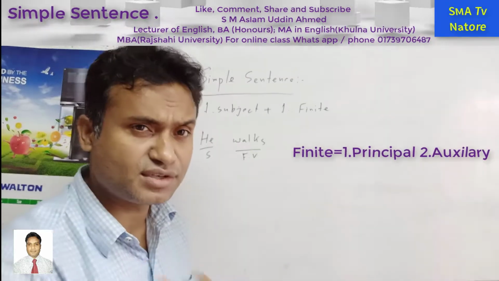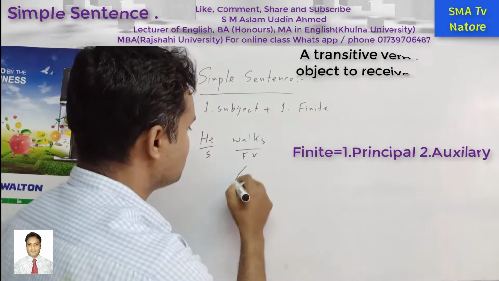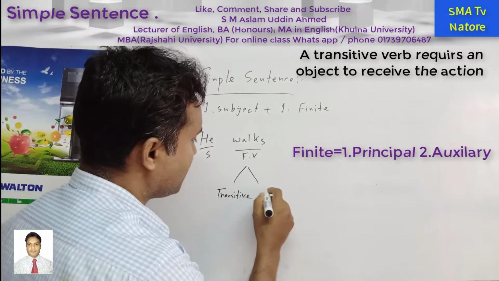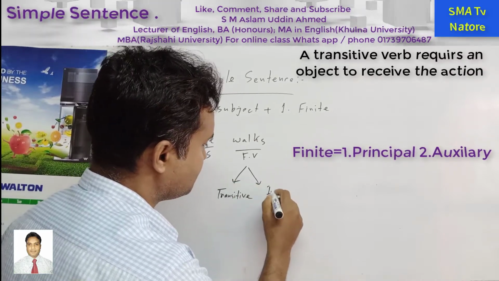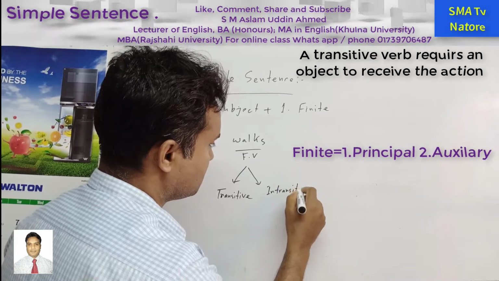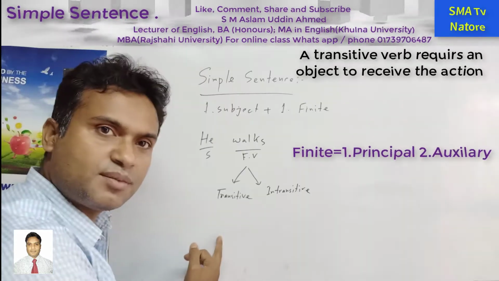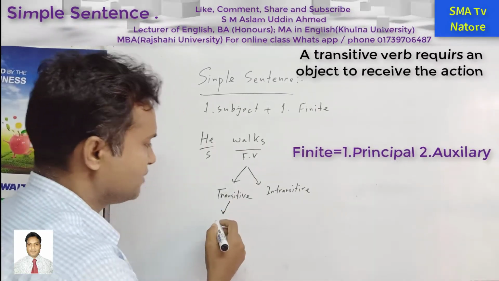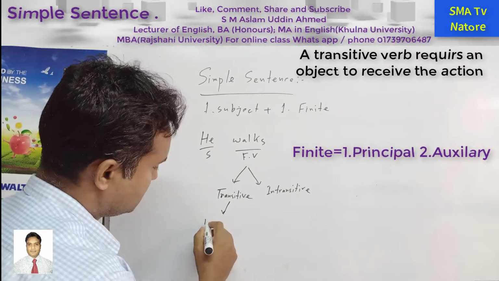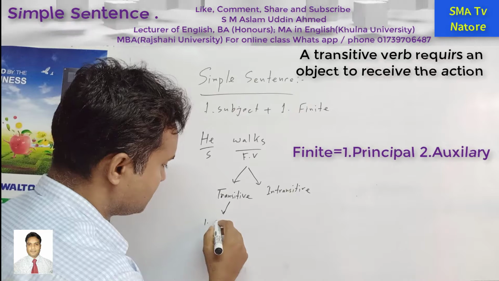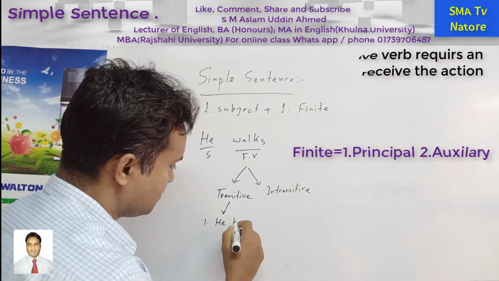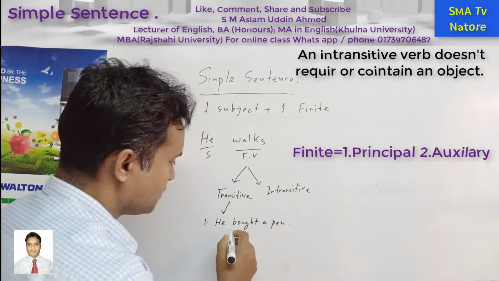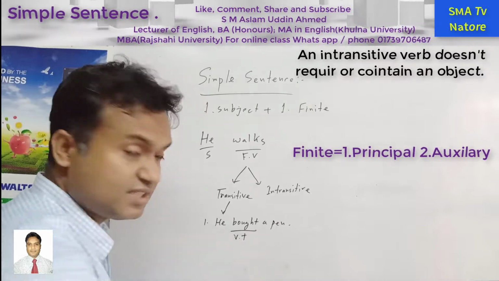A finite verb is included in the transitive and intransitive verb. So transitive, and another one is intransitive. So what is a transitive verb and what is an intransitive verb, you also have to know. A transitive verb, for example, has the object. He bought a pen. So this verb is VT, that is, a transitive verb.